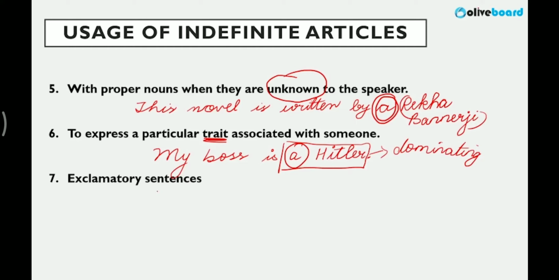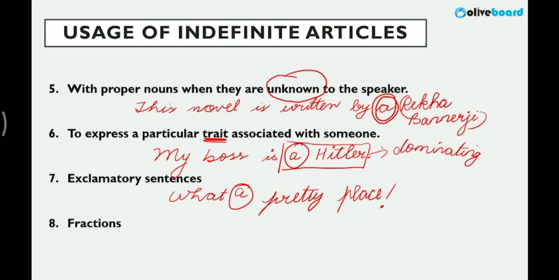Exclamatory sentences, this is an easy one. We definitely say, what a pretty place. We are surprised, we are happy, so we use exclamation. What a magnificent building. Fractions, you all know.